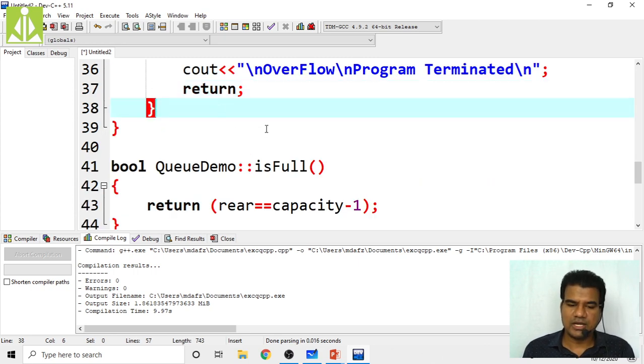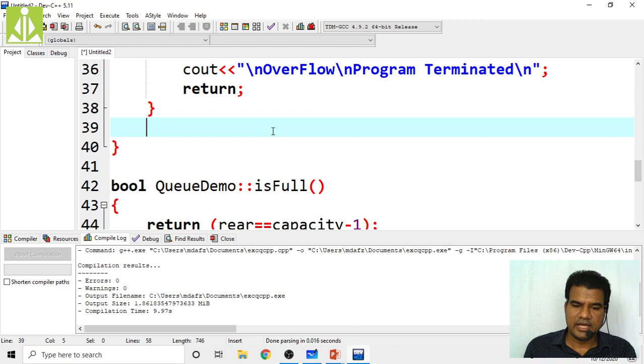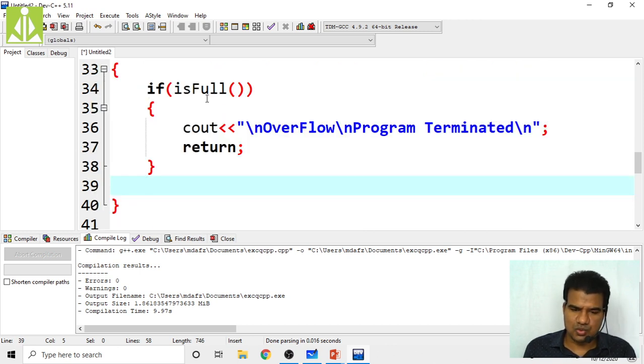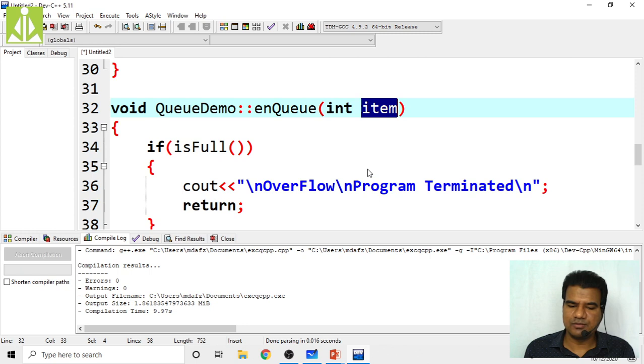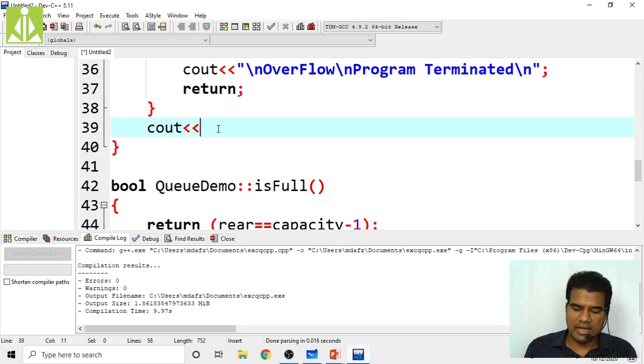So the next thing, if this is full is not true, then you can perform the enqueue operation. How can you perform the enqueue? You are about to insert the item, whatever item you have received over here, that item you are about to enqueue. So print that one, inserting colon, that item.